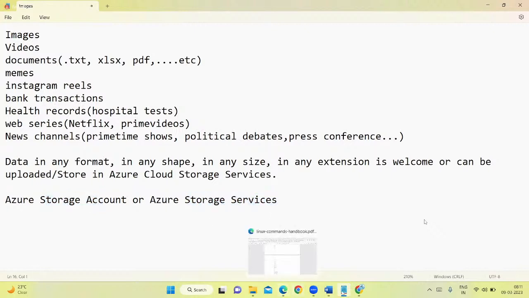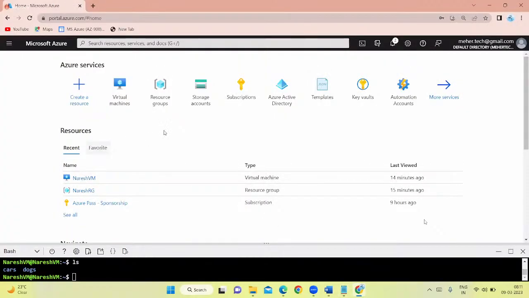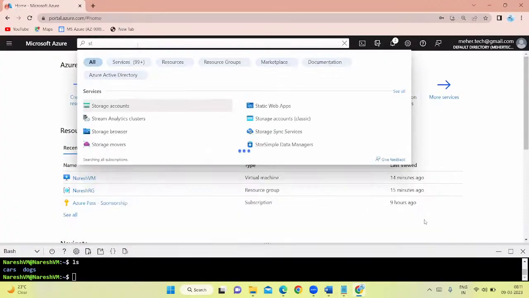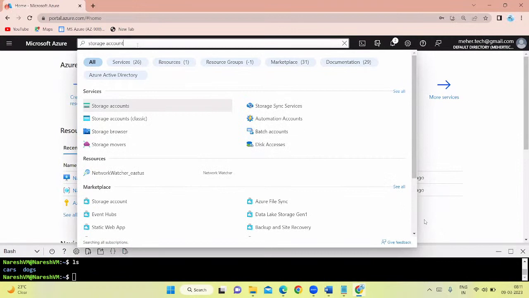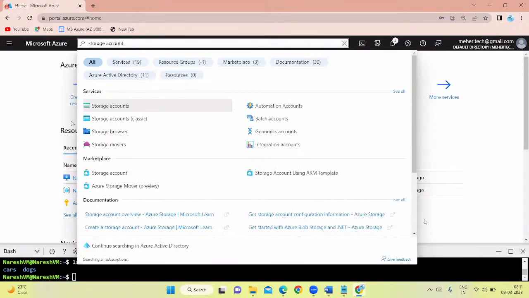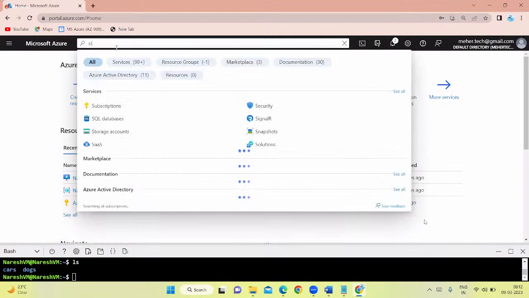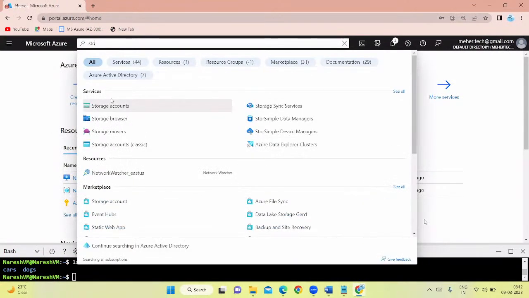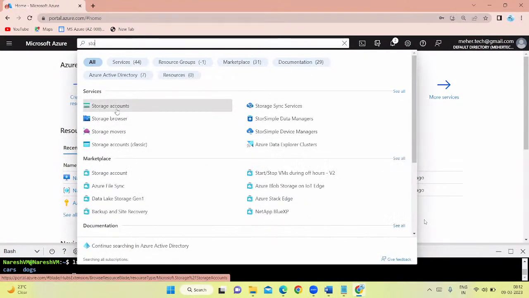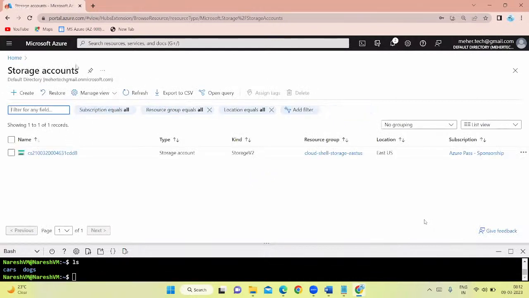See here, if I come to Azure Cloud Computing and search for storage account, I got it here. You will get it on top in your suggestions. Click on it, and it will automatically take you to the storage account window.